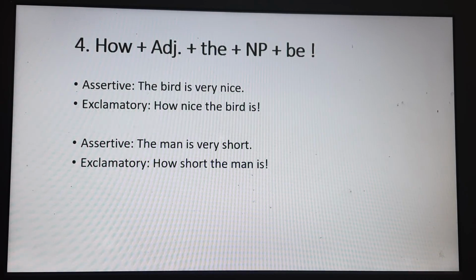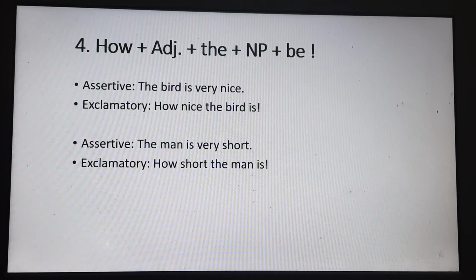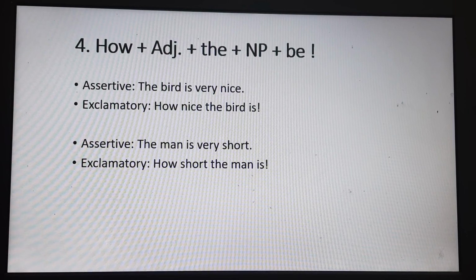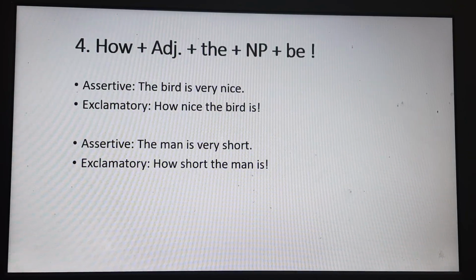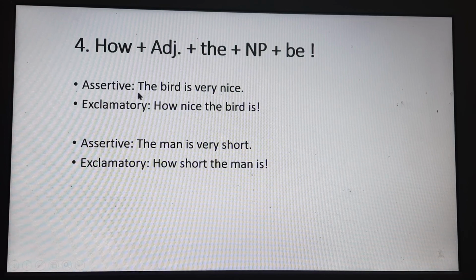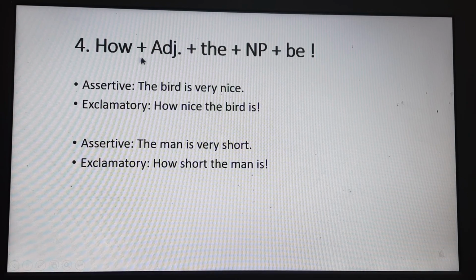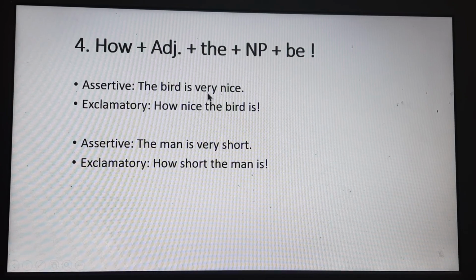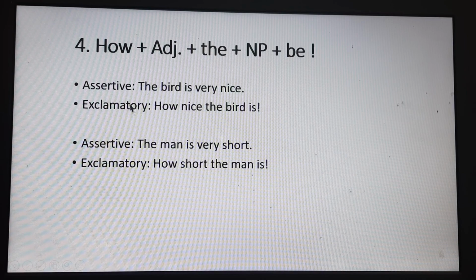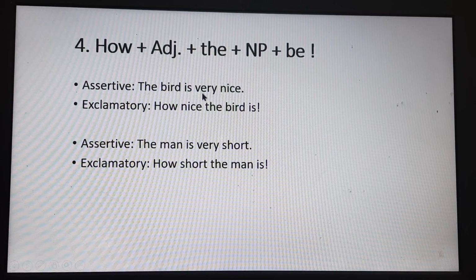All right. Go for the next one. Here you can see the bird is very nice. We have already done this type of example. Here you can see this is an example of changing sentences without an article. We have very here. So we will not use very while changing sentences from assertive to exclamatory. In an exclamatory sentence, we will not use very.